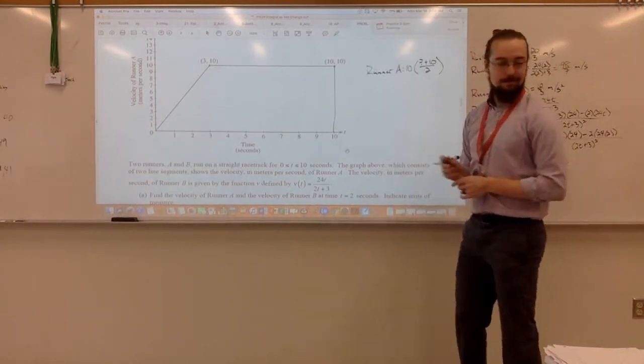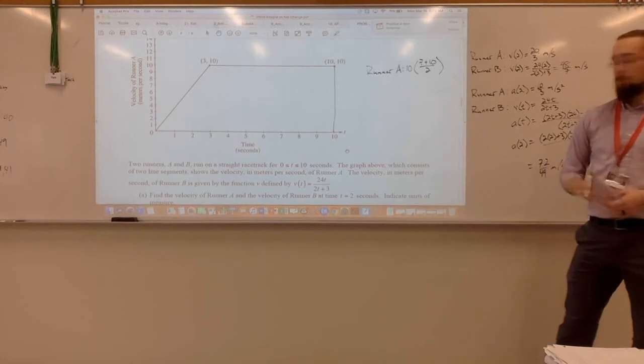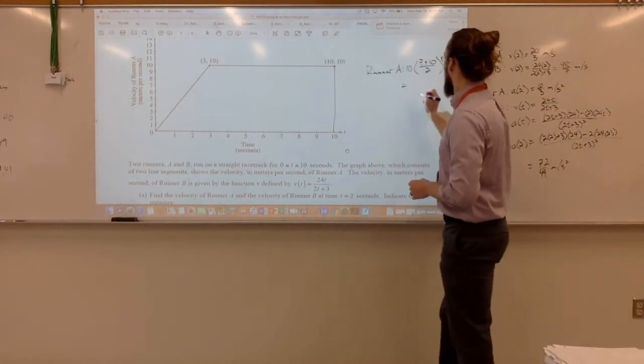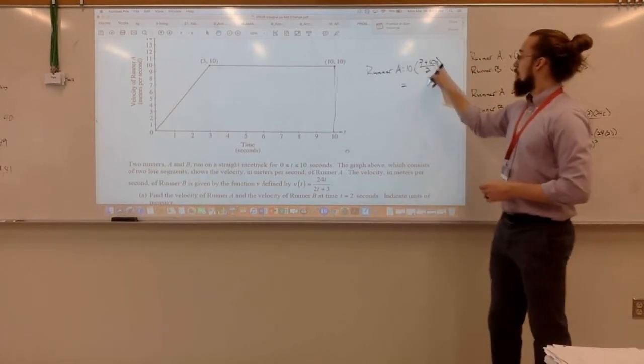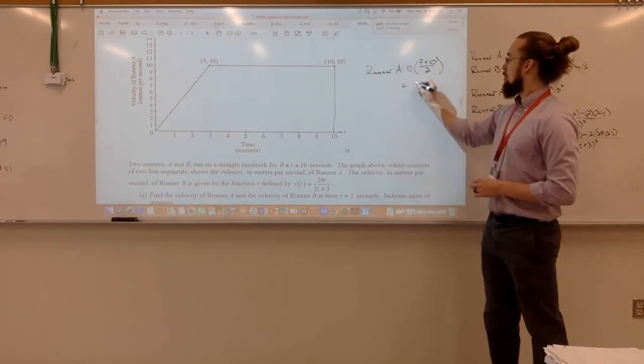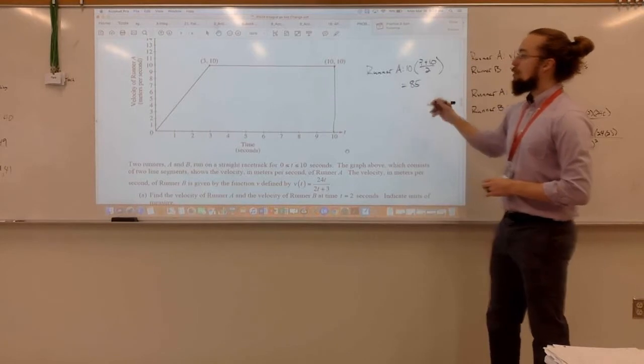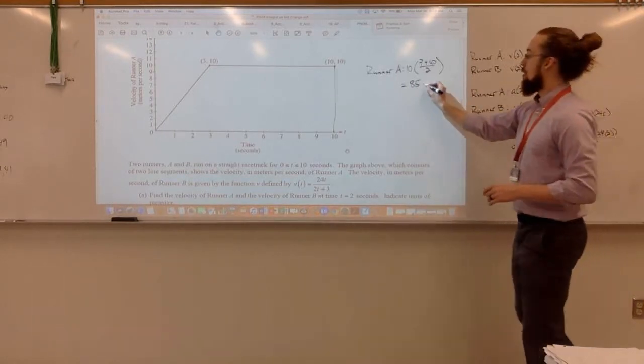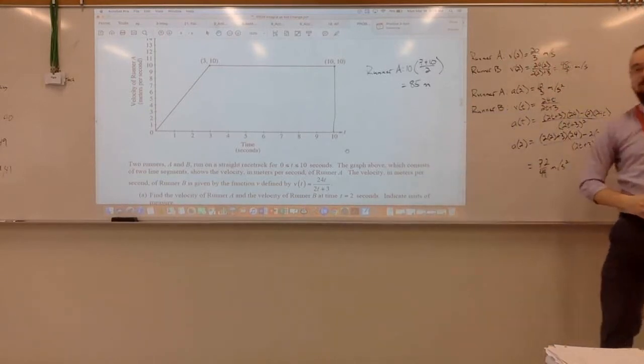I did a triangle. Yeah, that works. That makes more sense that way. That's fine. So 5 times 17 is 85. So what would my units be here? Meters, right? Runner A has traveled 85 meters.